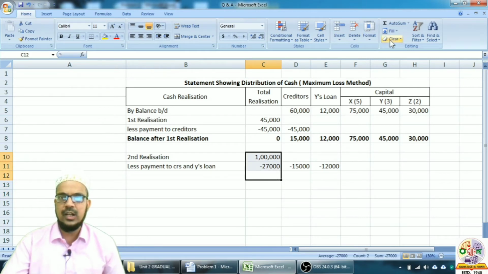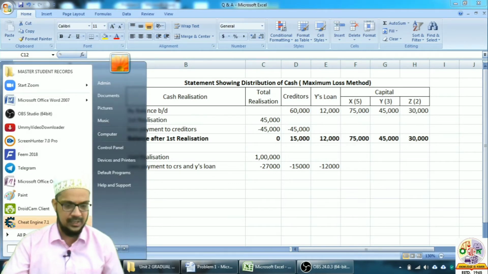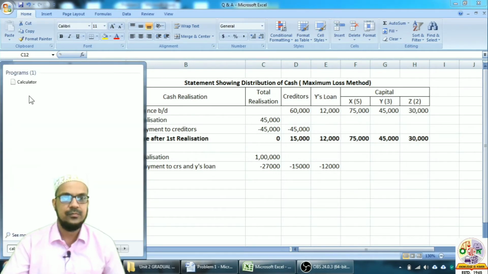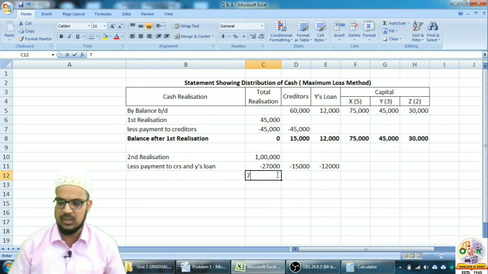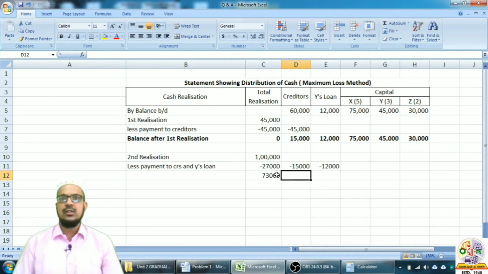Now just reduce this from 27,000 and we will get, let us open calculator first. Okay, from 1 lakh reduce 27,000, 1 lakh minus 27,000, we will get 73,000 here. Okay, 73,000. Then from 15,000, 15,000 is less, it will be 0.